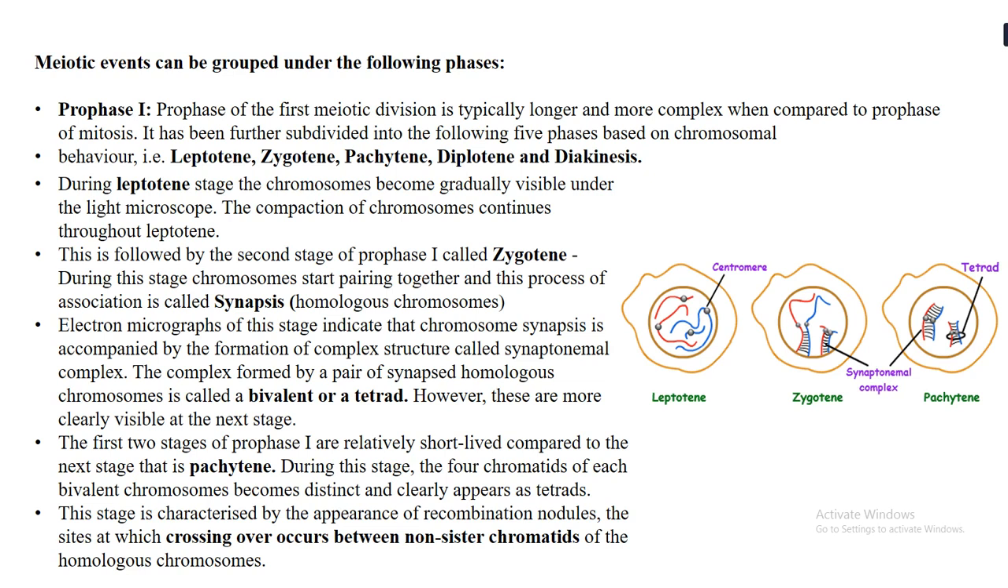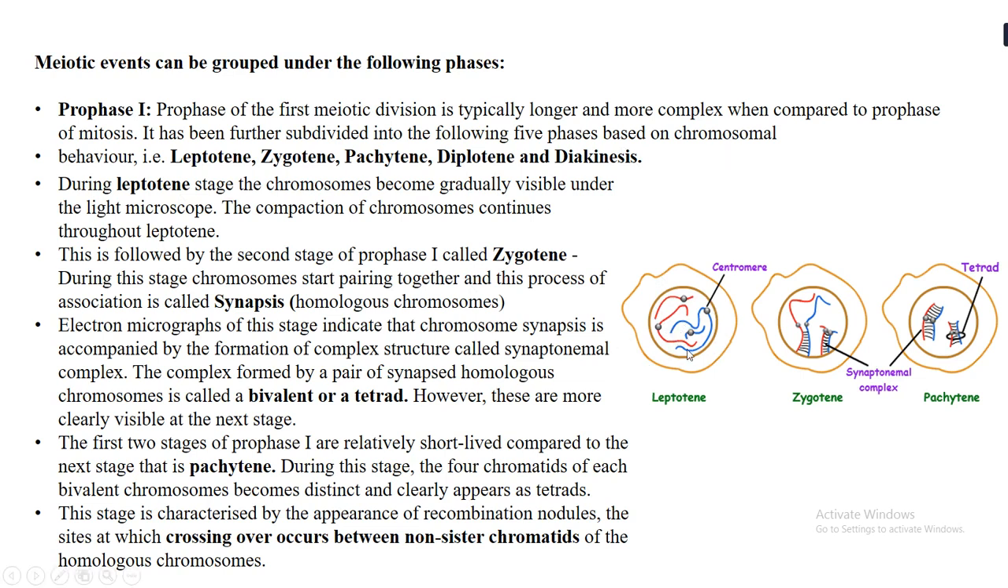The first phase is the leptotene phase. During this phase, the chromosomes gradually become visible. As you can see here in this picture, there is a compact structure that is made, a compaction of chromosomes that takes place in the leptotene phase.